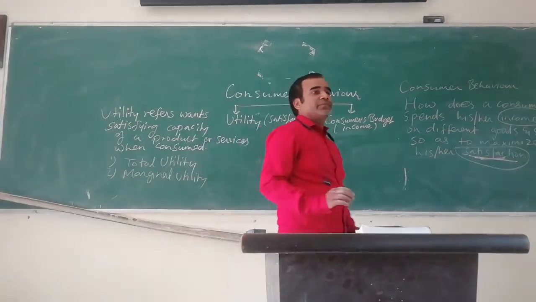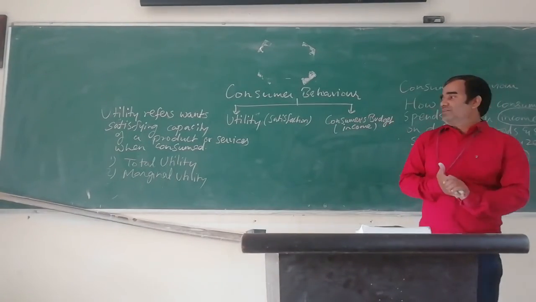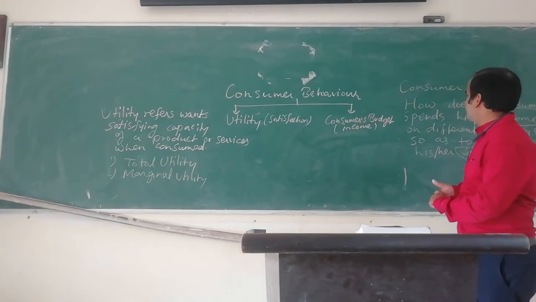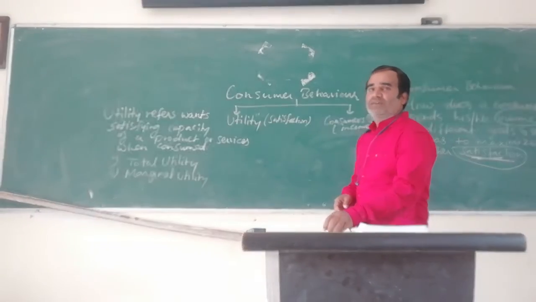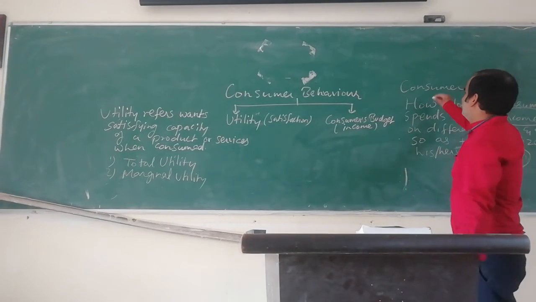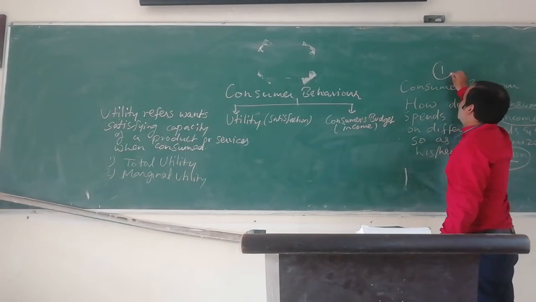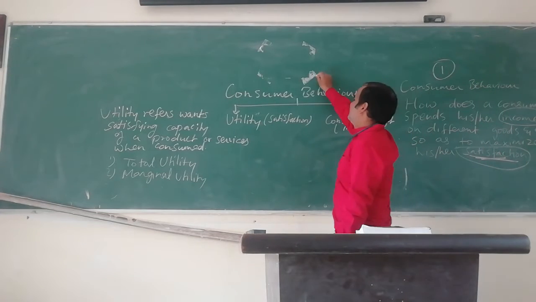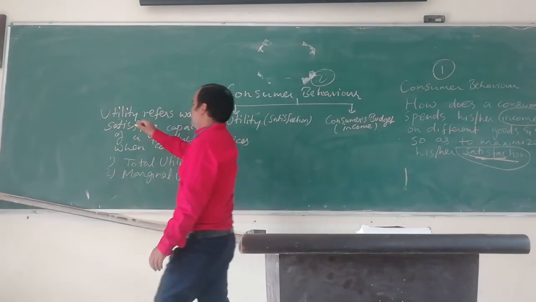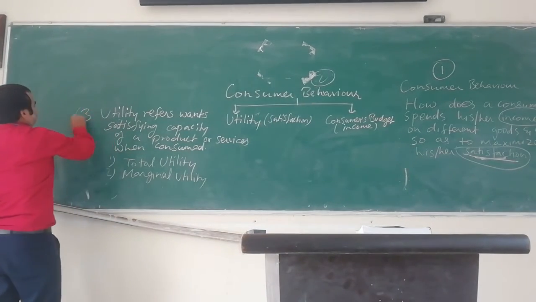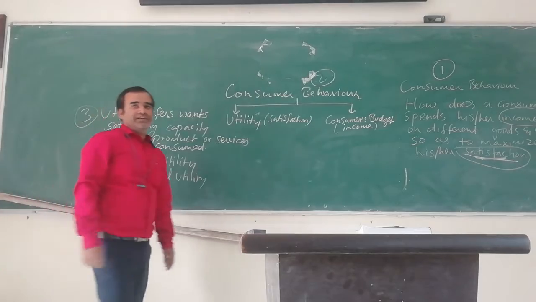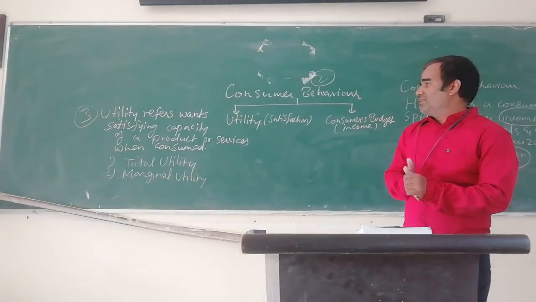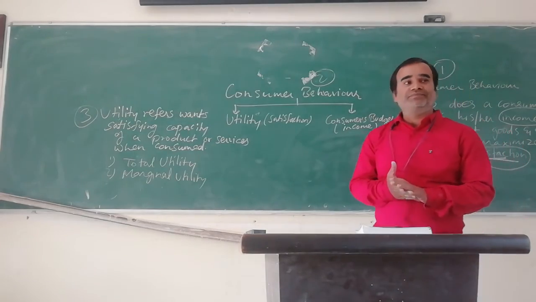You just take two. First you have to write this, then second this. So total utility and marginal utility.